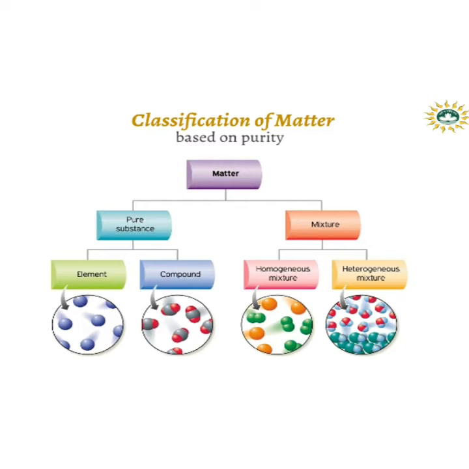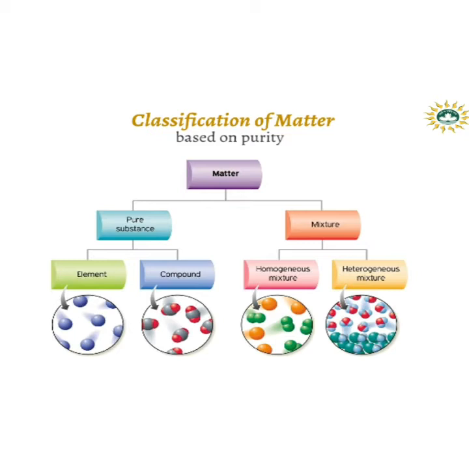A pure compound is always homogeneous, and the components of the compound cannot be separated by any physical methods. It can only be separated by chemical methods. The properties of each component cannot be observed in a compound. For example, in water you cannot observe the individual properties of hydrogen and oxygen. The properties of water are totally different from the properties of hydrogen and oxygen. Is it clear?